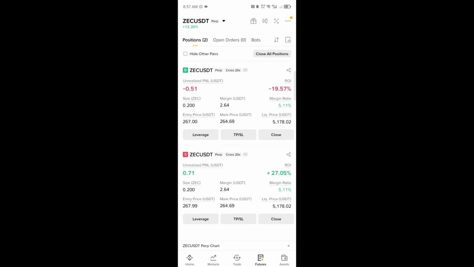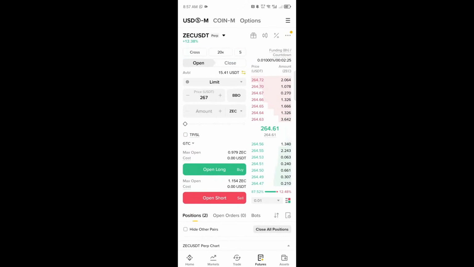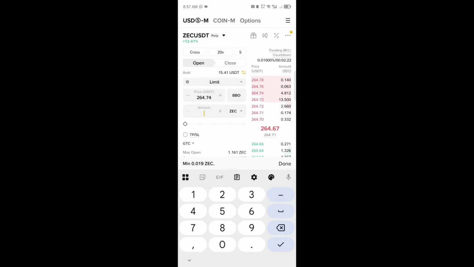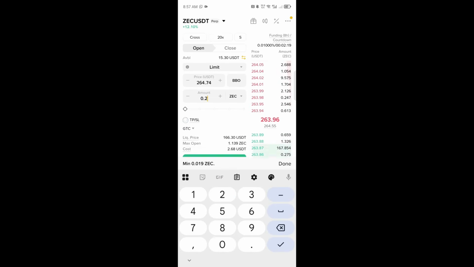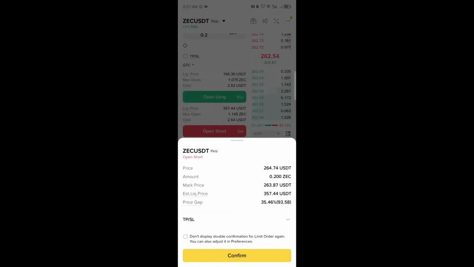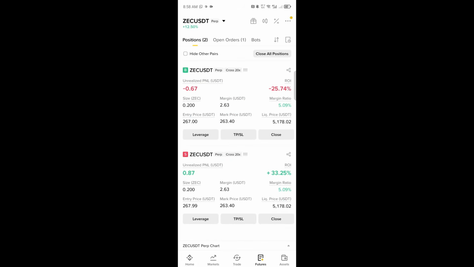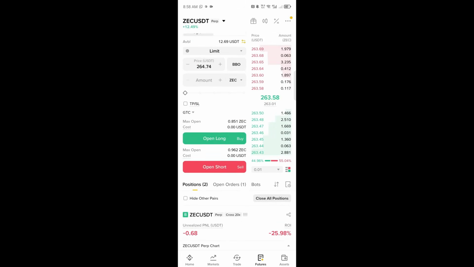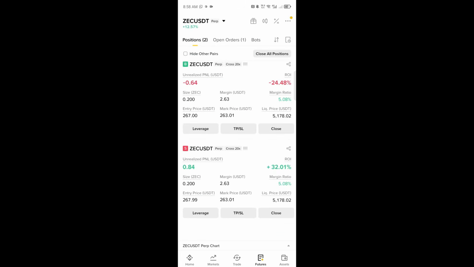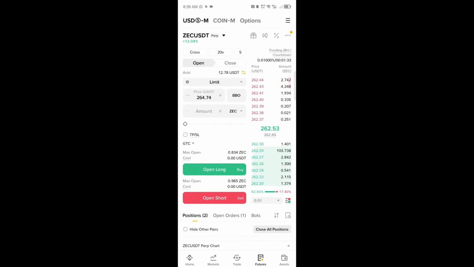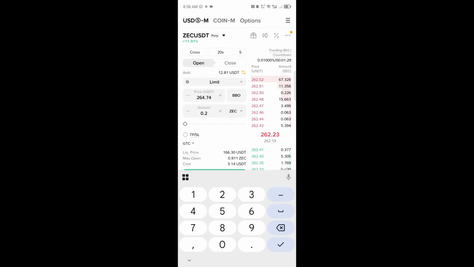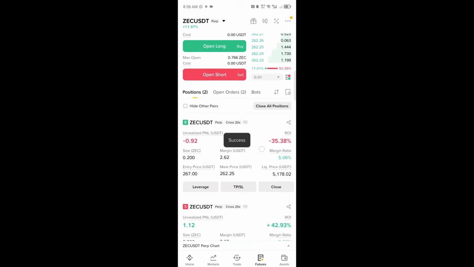So what could we do? If we have already determined that the market is heading short, what we'll do is not close the two trades. What we could do is add more trade. We are currently on 264 and then 0.2. We add more trade and click on open short. When you add more trade in the direction of the market, since this is the direction of the market, which is short, my short is making more profit after 30 minutes. All I have to do is come here, open more short, 0.2 down, and click on open short. So I'll wait for it to come up.